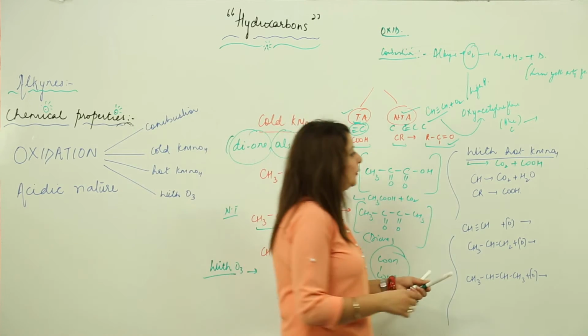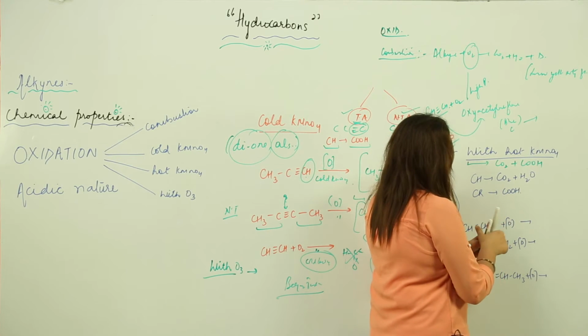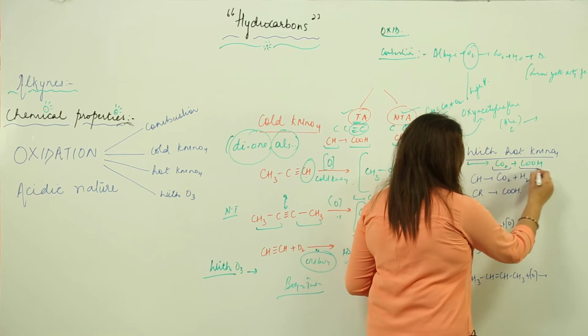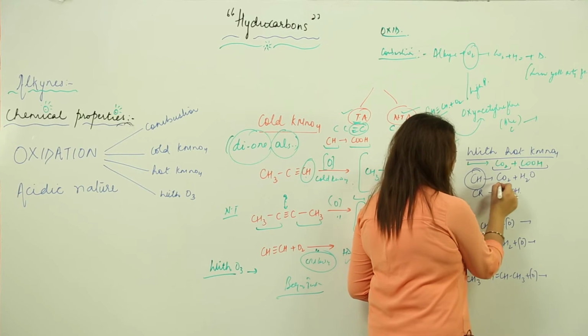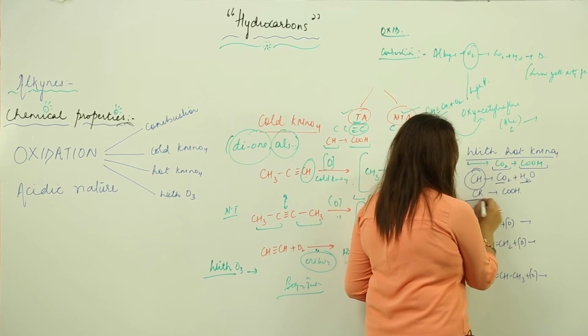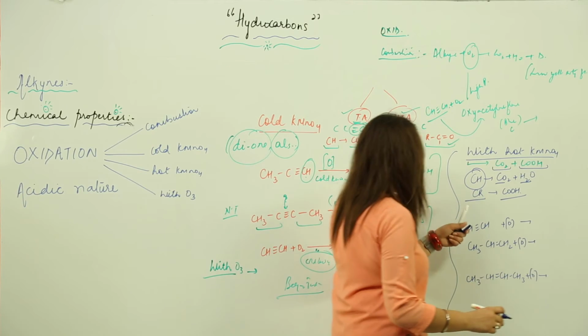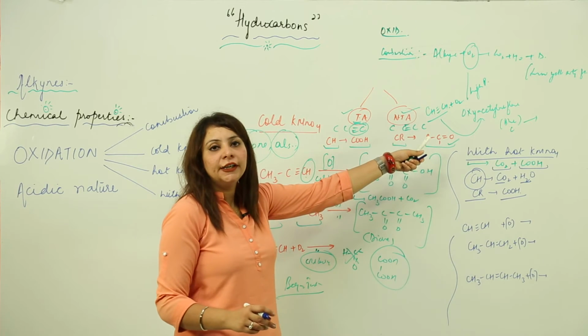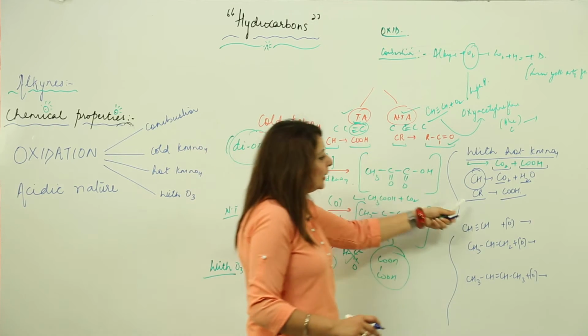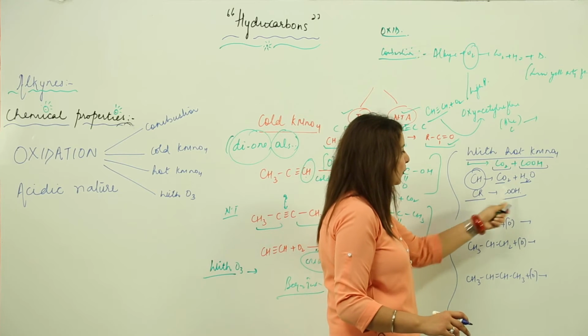Now with hot KMnO4, what product do we get? We get CO2 and carboxylic acid. CH turns into CO2 and water vapor, and CR turns into carboxylic acid. Otherwise, here the CR was turning into a ketonic group, but here the CR is turning into a carboxylic acid group.